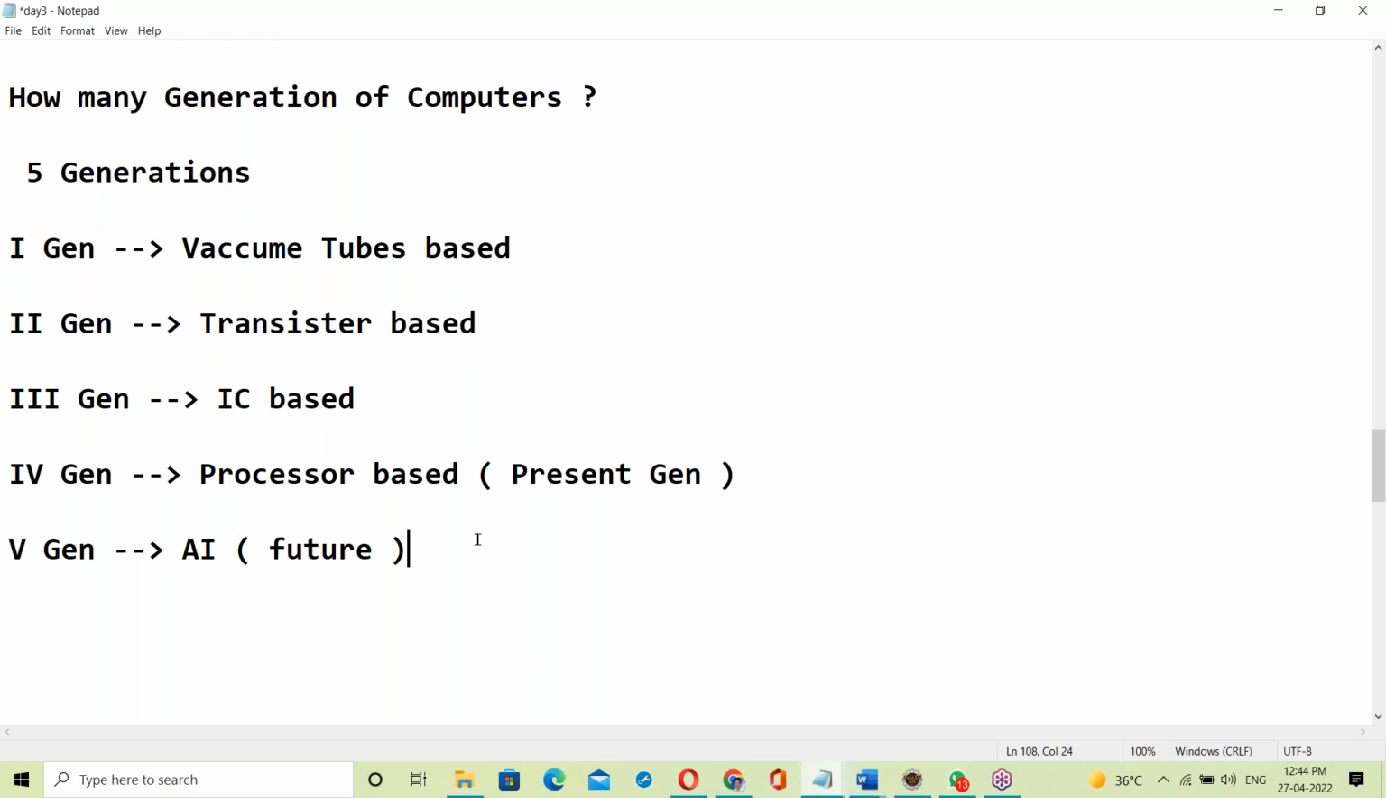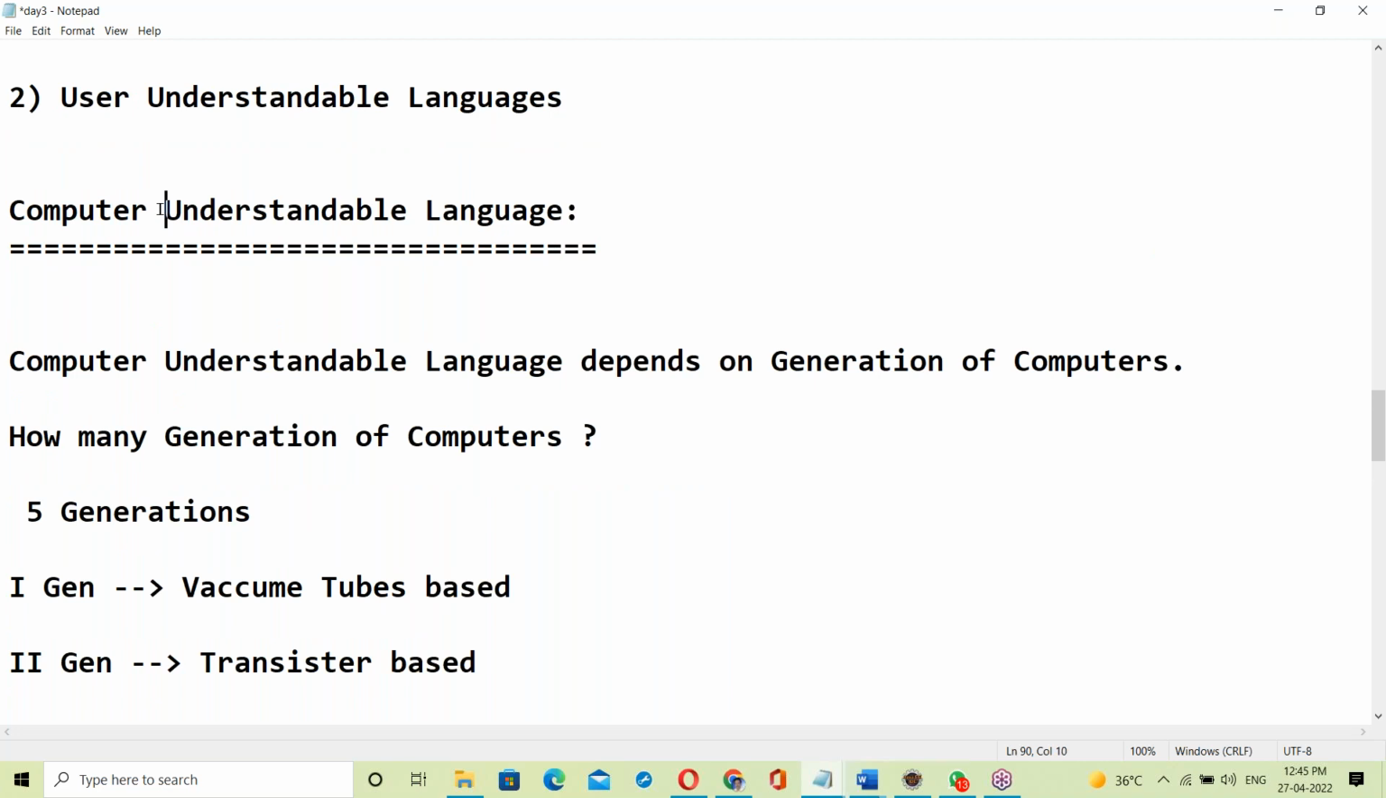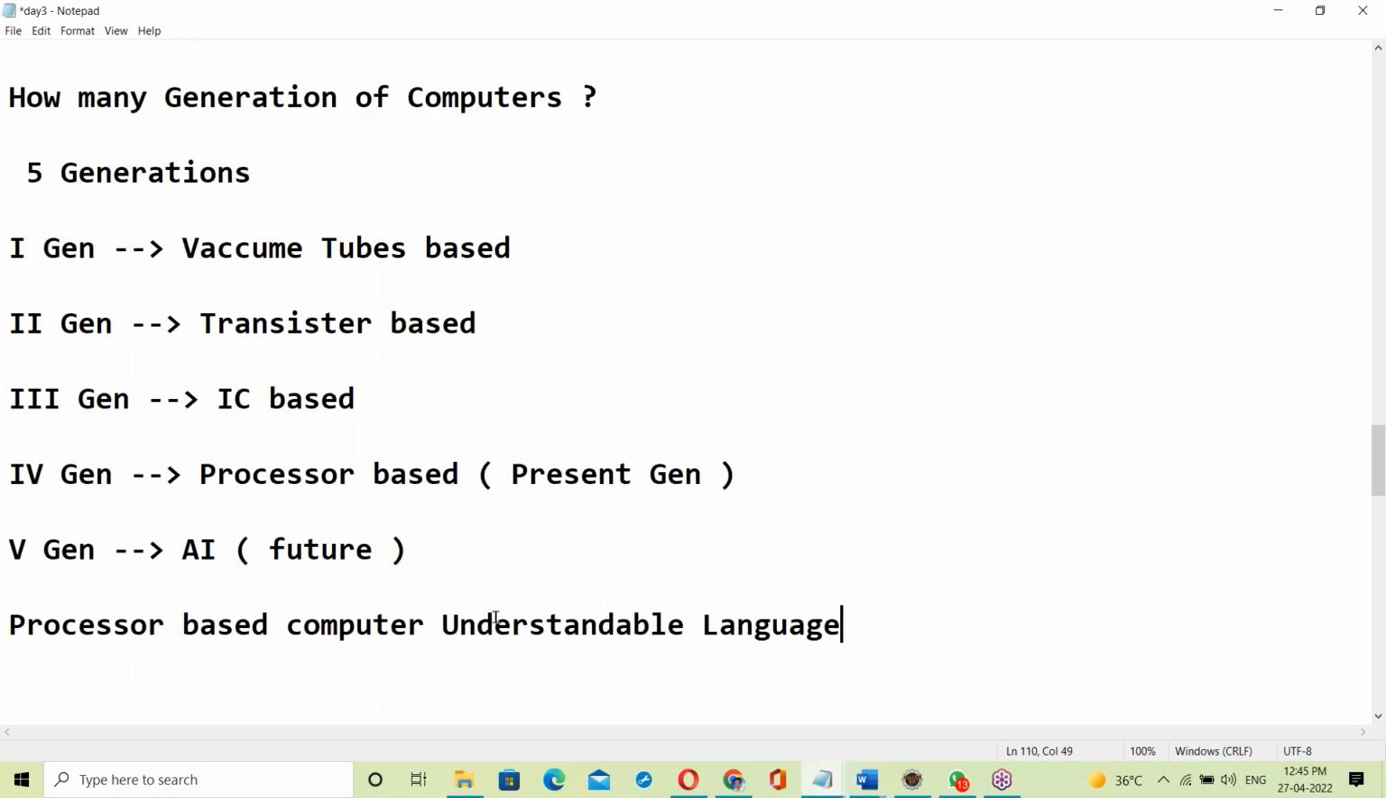Now the present generation is processor based. What is a processor based computer's understandable language? Yes, it is binary code, the zeros and ones format.